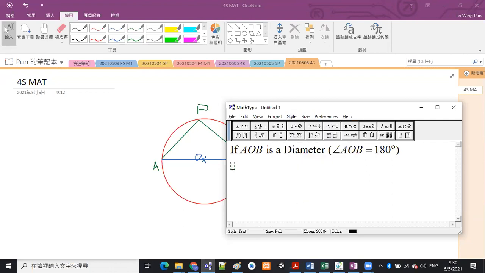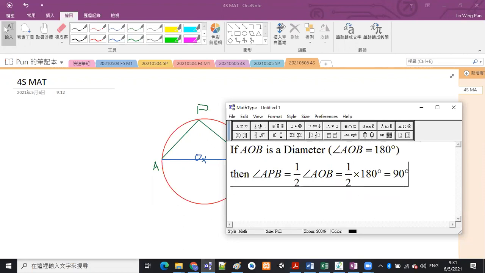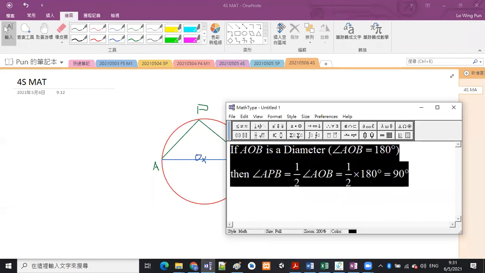Then the corresponding angle at circumference, angle APB, should be equal to 1/2 times angle AOB because of the angle at center twice angle at circumference reason. In this case, it is 1/2 times 180 degrees, that is 90 degrees. So we have this result.